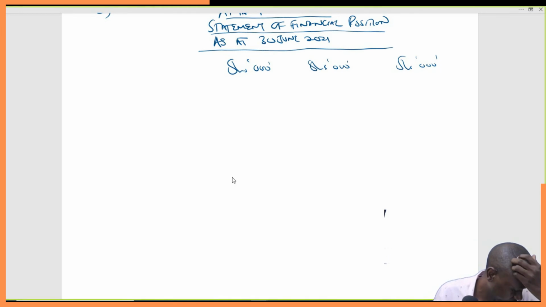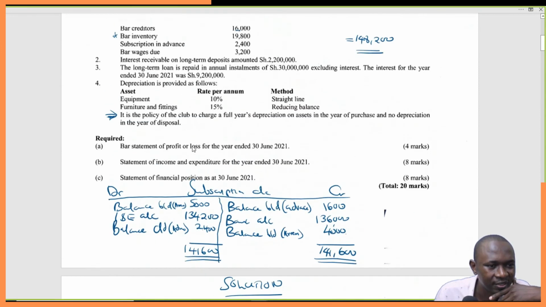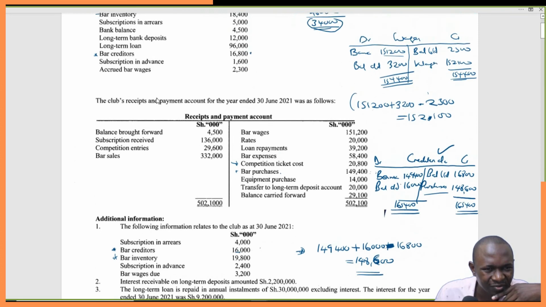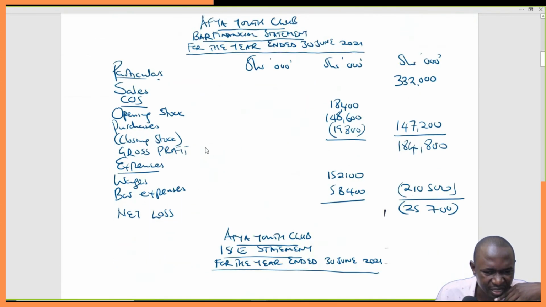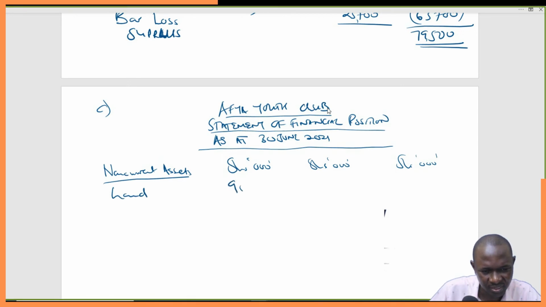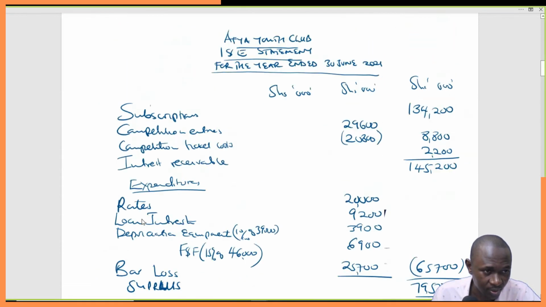So let's move. We start with non-current assets, beginning with land at cost 90,000. Have we been told anything about land depreciation? I doubt if we have anything on land depreciation, so the value is 90,000, unless it's appreciating, but so far I think we don't have that.